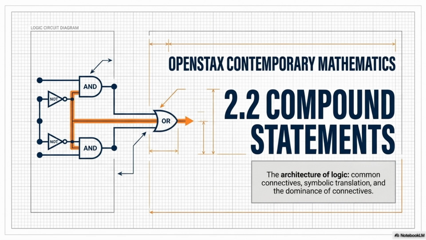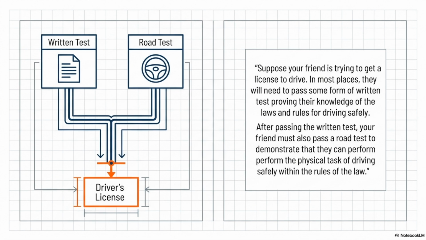It's a brilliant topic, and just to give credit where it is due, we are pulling our entire framework today from section 2.2 of chapter 2 from Contemporary Mathematics. Which, just to keep things conversational, we'll refer to as section 2.2 or simply the textbook from here on out. Perfect. So our core mission today is to explore what the textbook calls compound statements. Compound statements, got it.